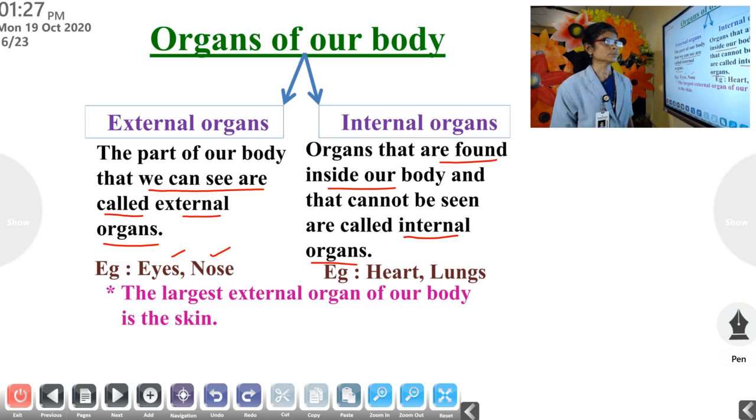Examples: heart, lungs, liver, etc. are examples of internal organs.